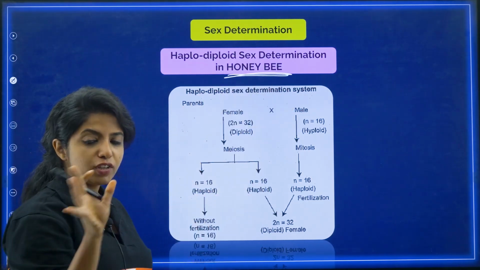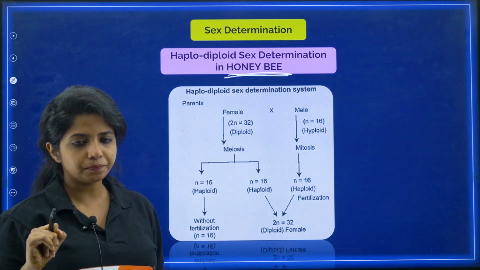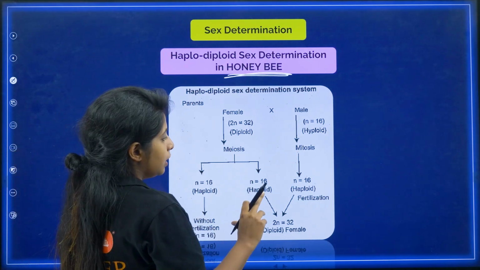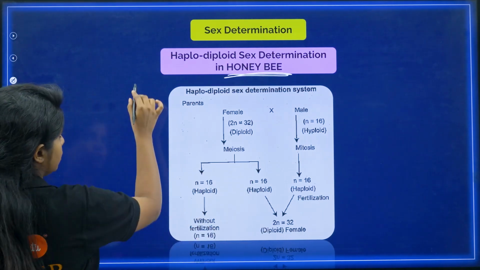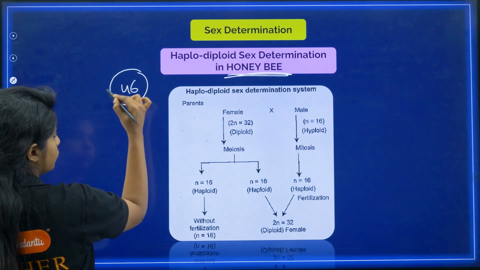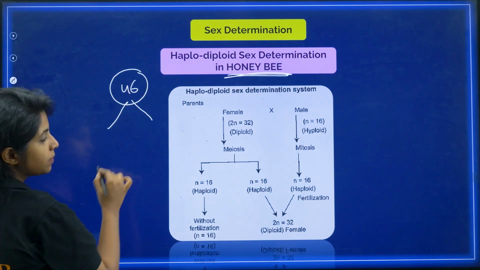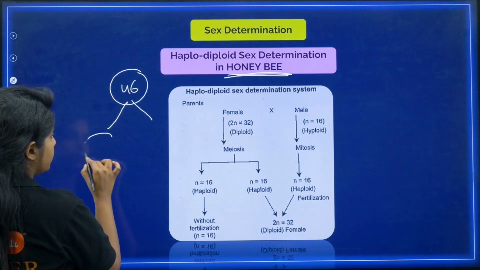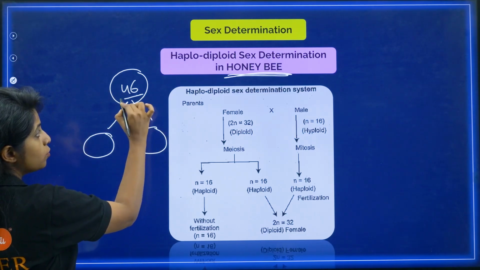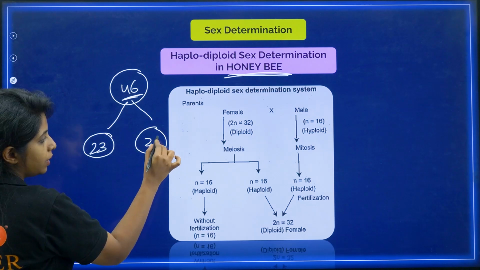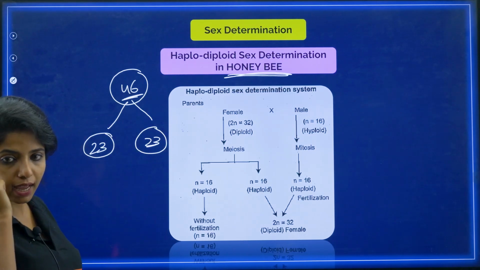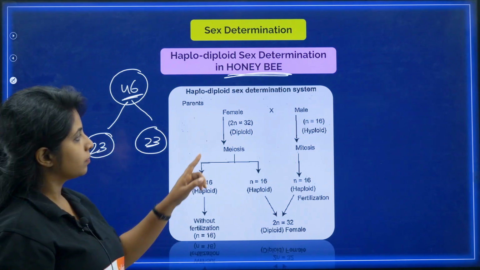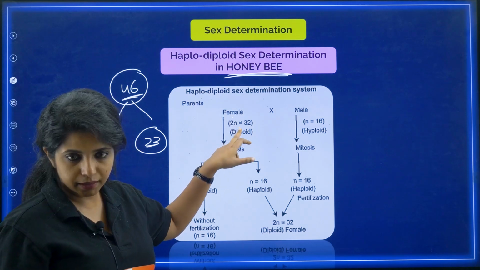So honeybees are always unique. What happens is that basically all of us, if suppose we have 46 chromosomes, when meiosis happens, when gametes are being formed, reduction happens and the number of chromosomes becomes half, 23. That is the usual case. So over here also, the female will be diploid.